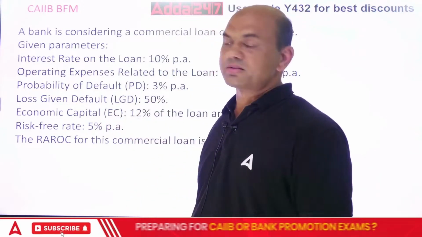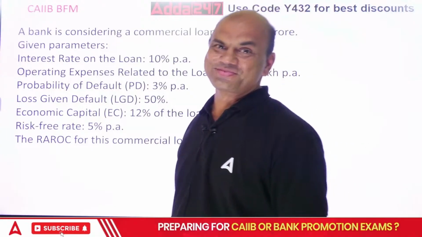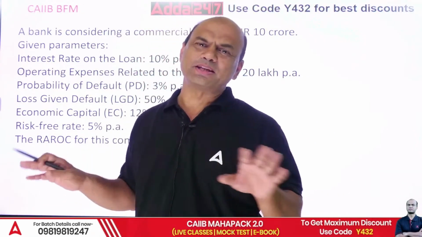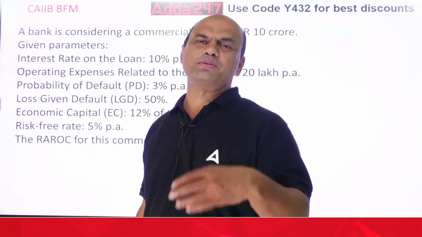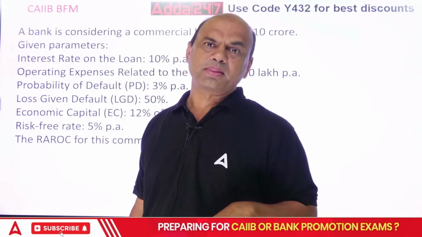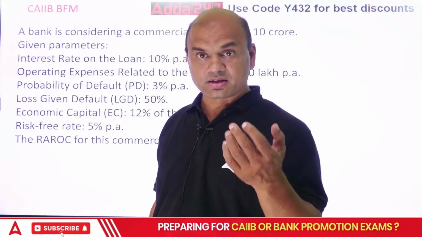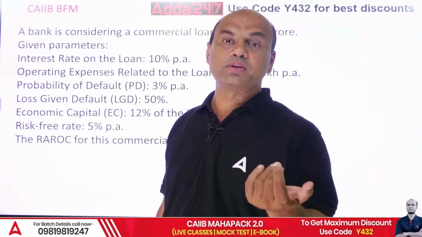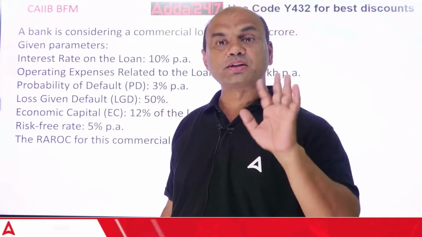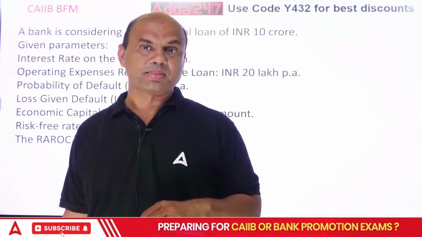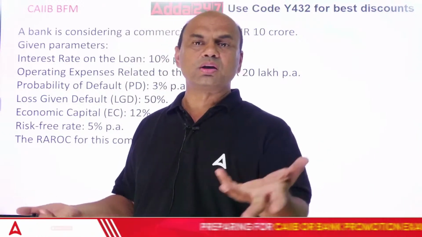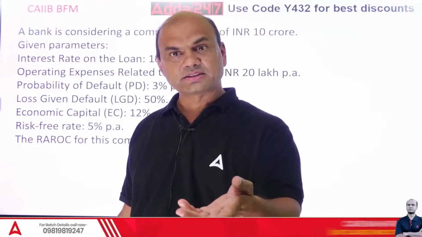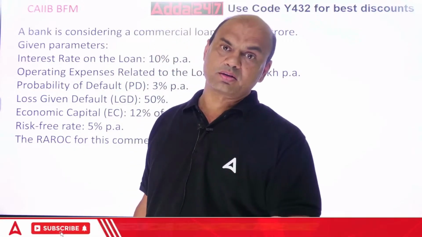Loss given default. What is LGD? I am explaining in very layman's language. Suppose I give you a loan of 10 lakh rupees and I take a marketable, easy security, let's say an FD of 7,50,000, or gold of 7,50,000, against this.